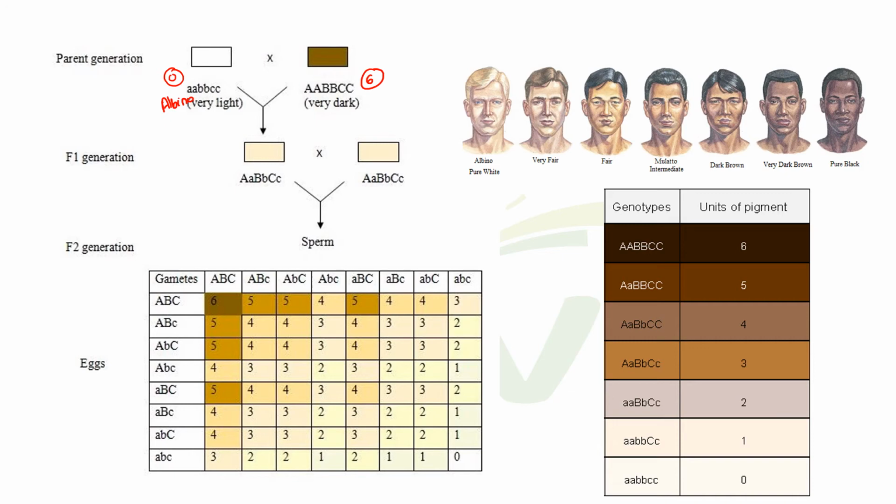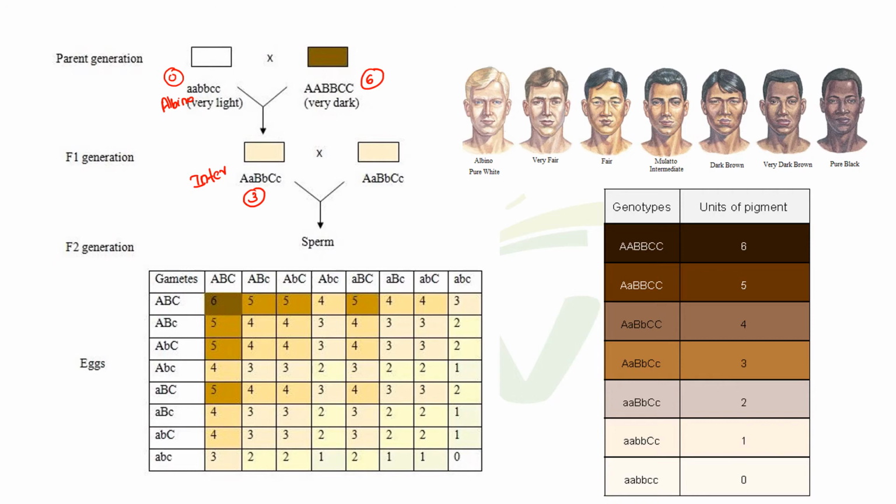And the F1 generation is intermediate skin color because how many dominant alleles are here? 3 dominant alleles. Out of 6, 3 are dominant alleles. So here skin color is intermediate. If we self cross this F1 hybrid, then